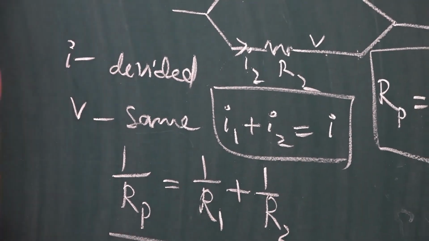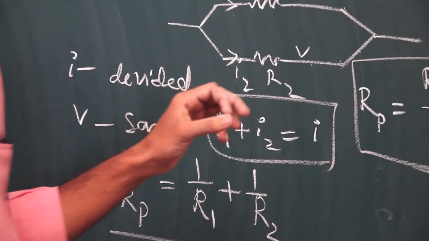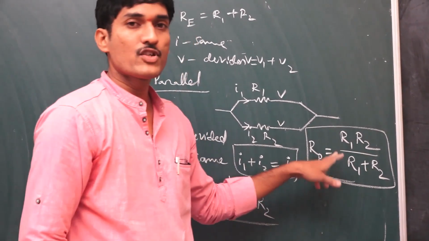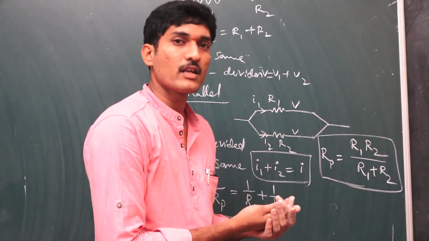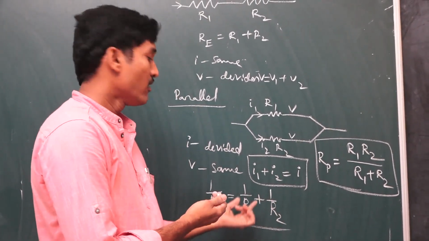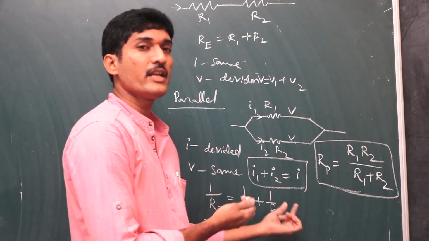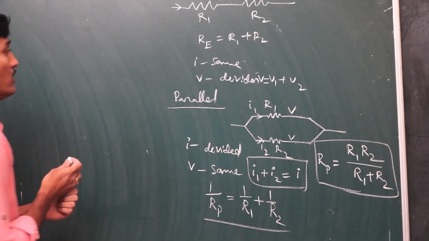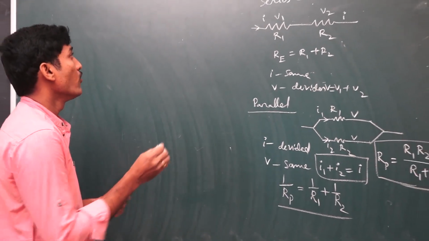This is another form. So if two resistors are given in the problem, we use this formula. Otherwise, if two or more resistances are given, we can use the formula 1 by R1 plus 1 by R2 plus 1 by R3 and so on. Okay. So based on this, I will now explain one problem.